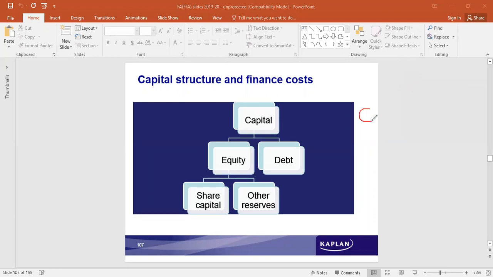Each one of them has their own attributes. Debt is a cheaper form of capital, but the risk on that is higher. Equity is a costlier source of capital, but the risk is low on that. So an equal proportion of capital should be raised and invested in the business.